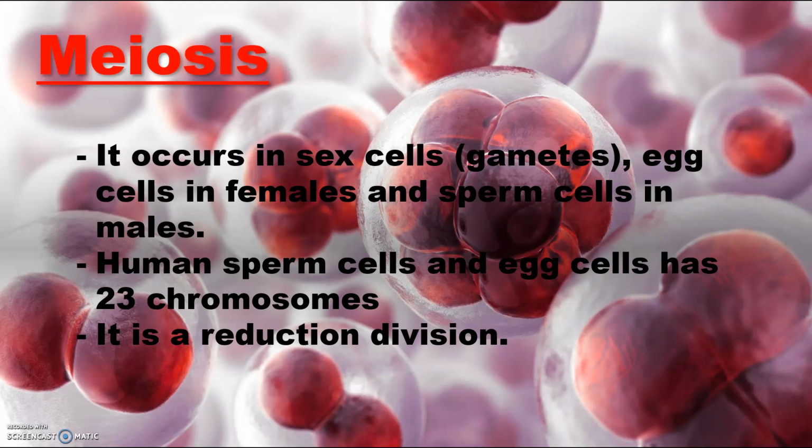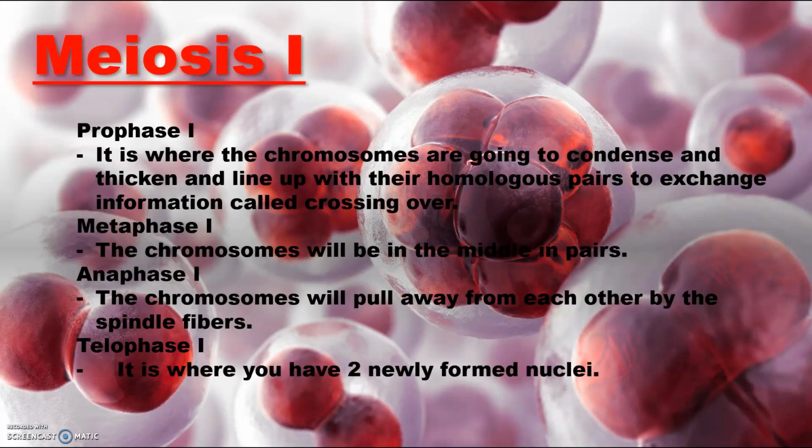Meiosis occurs in sex cells or gametes, egg cells in females or sperm cells in males. Human sperm cells and egg cells have 23 chromosomes. It is a reduction division.